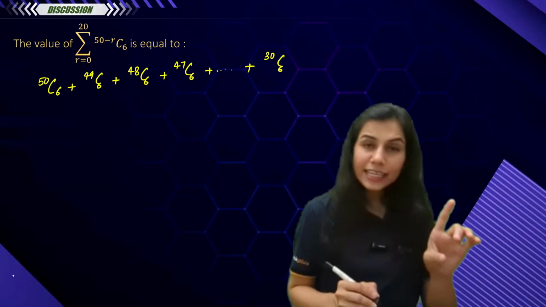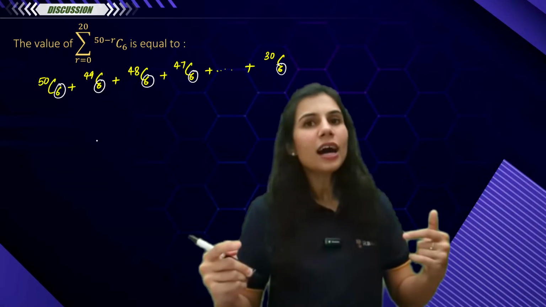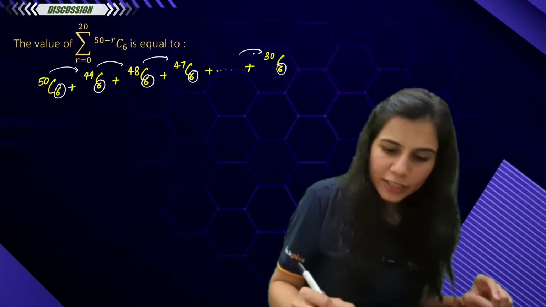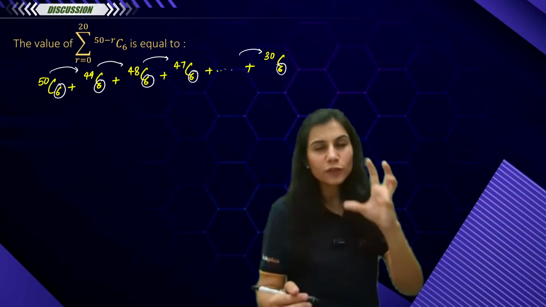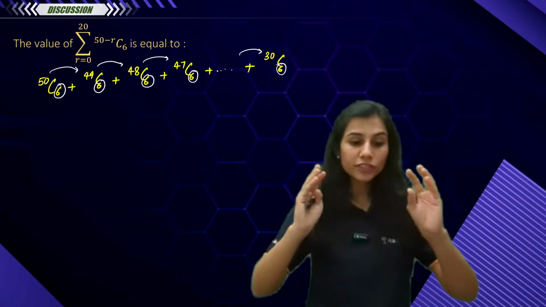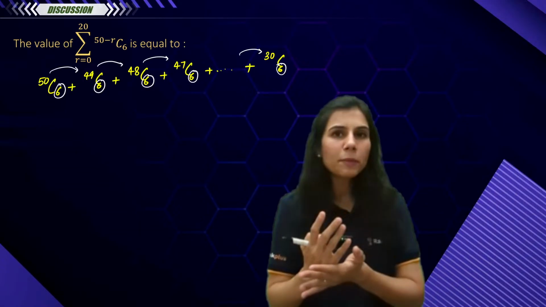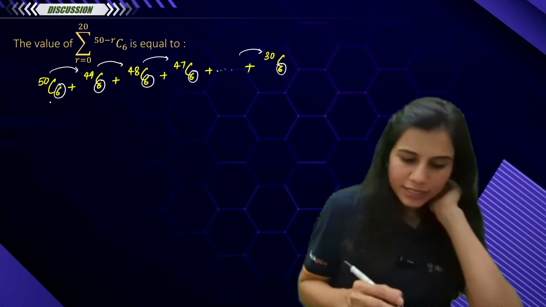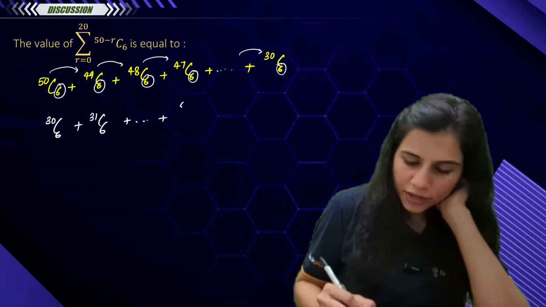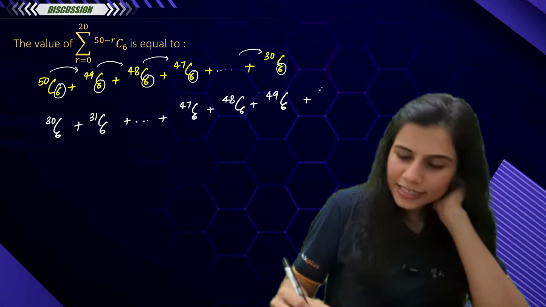Now, one thing which you can very easily observe, lower indices are throughout constant. It is equal to 6. And upper indices are increasing or decreasing by 1. See 50, then 49, then 48, then 47 and so on till 30. This is a clear signal that we are talking about type 1 series, guys. So please make sure that you understand that here I have identified the type 1 series, the same result and algorithm will be applied. So what I'm going to do is write 30C6 plus 31C6 plus and so on, 47C6, 48C6, 49C6 and 50C6.